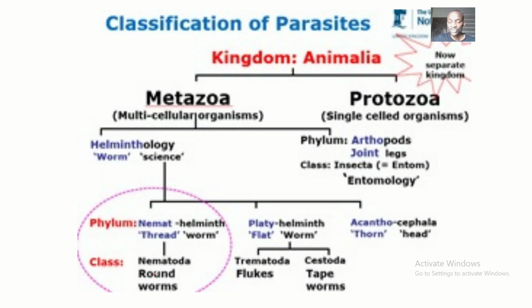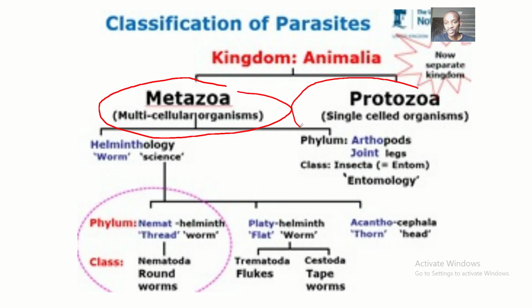All right. So before we move to the last slide, you guys could take a look at this. You see the metazoa. These are multicellular organisms. Then we have the protozoa. These are single cell or the unicellular organisms. So metazoa are subdivided into several classes. We have the helminths, we have the phylum Arthropoda. So helminths are dealing with all those worms, nematodes, which are the roundworms. We have the trematodes, we have the cestoda. Then for the phylum Arthropoda, that's where you're talking about insects.